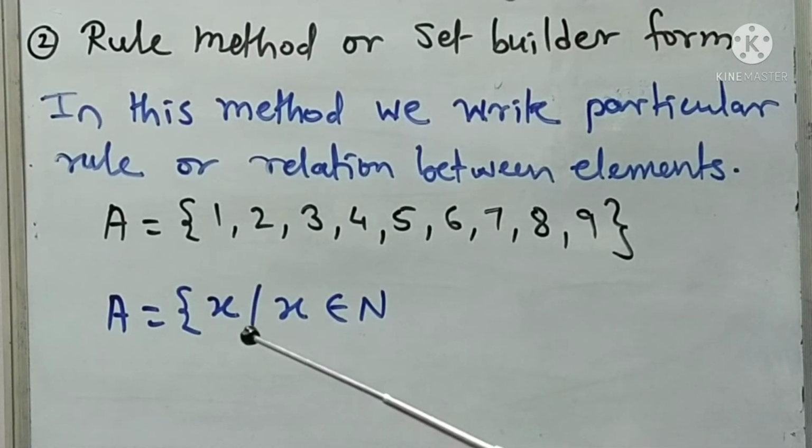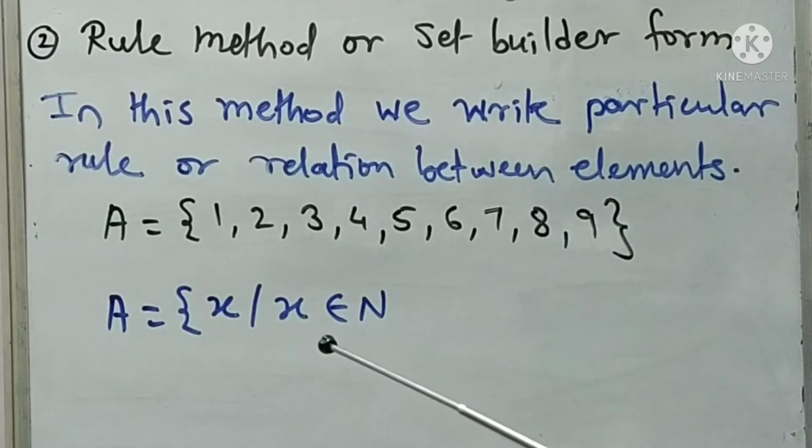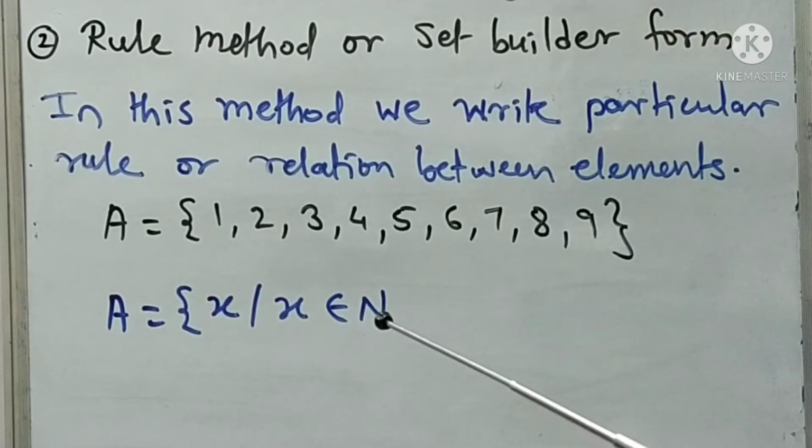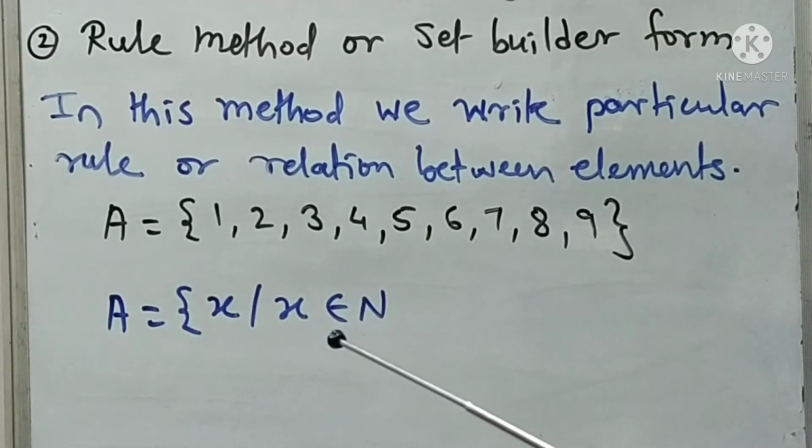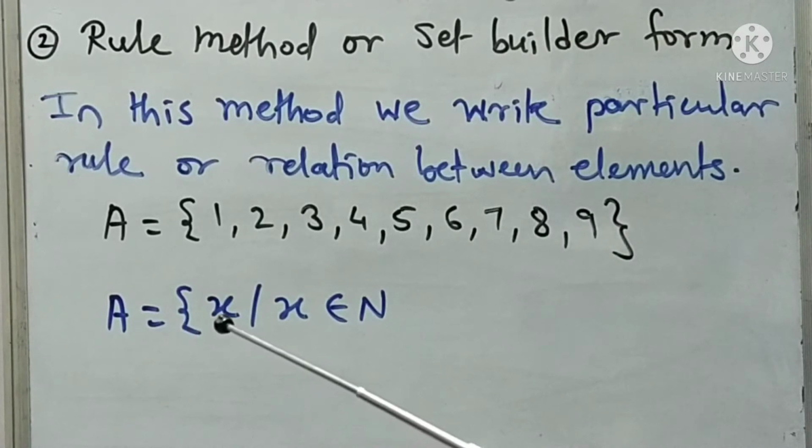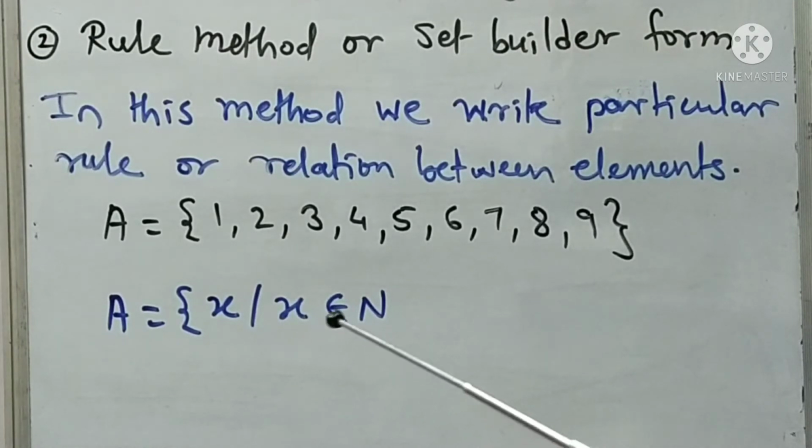X is such that x is an element of natural number. Here this symbol is for what? An element of that set. So how we read it is: x, that slash means x is such that x belongs to N, means x is an element of N.